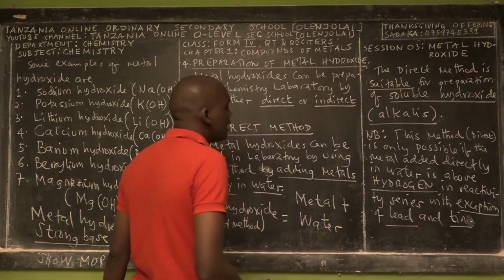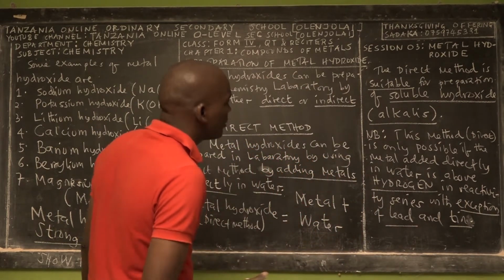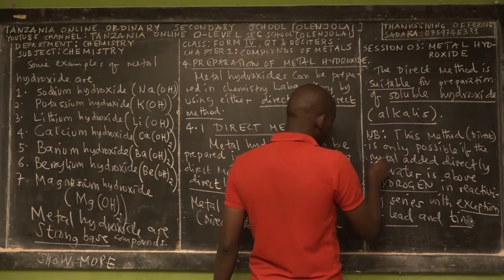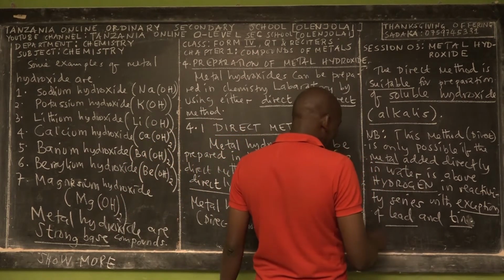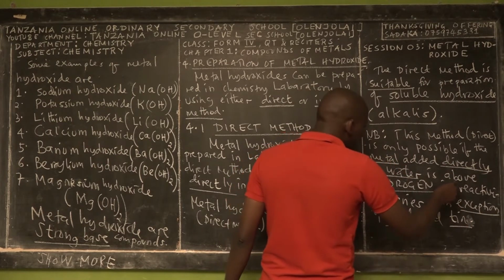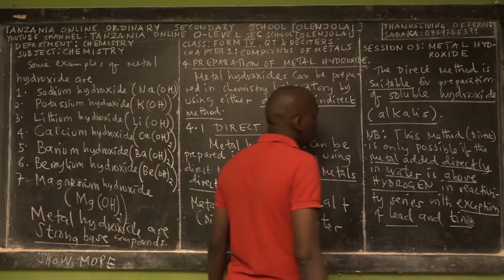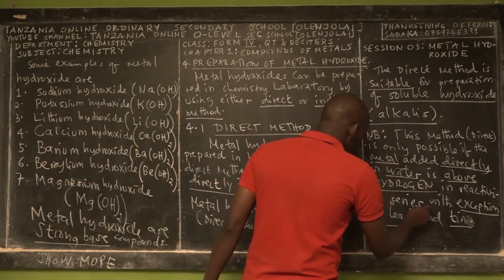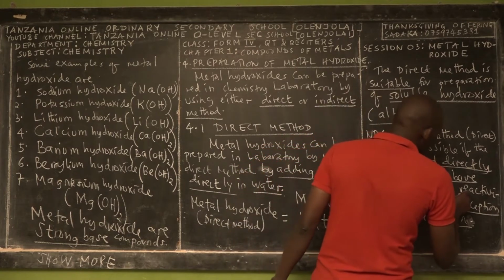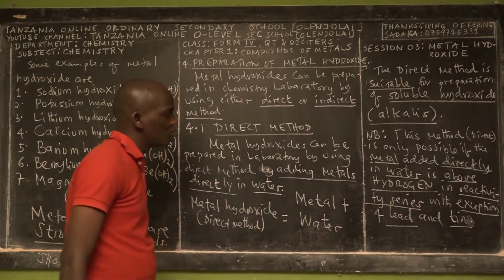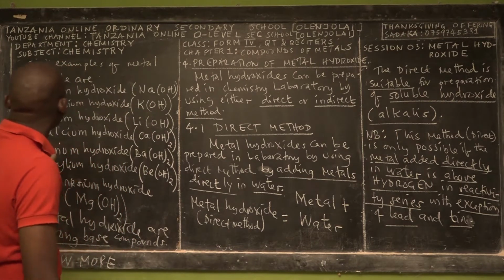So this method, the direct method, is only possible if the metal added directly in water is above hydrogen in the reactivity series. I'm not sure if you remember the meaning of reactivity series, so we will spend a few minutes to teach you what reactivity series means.